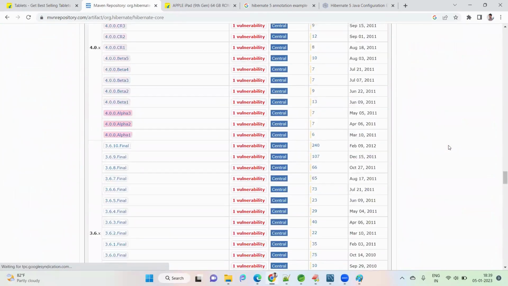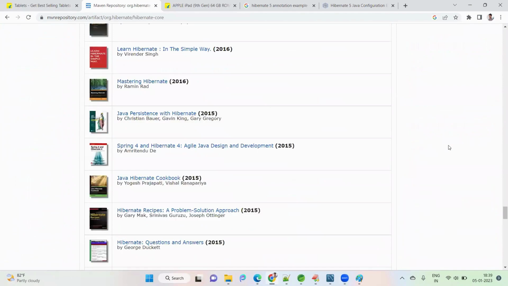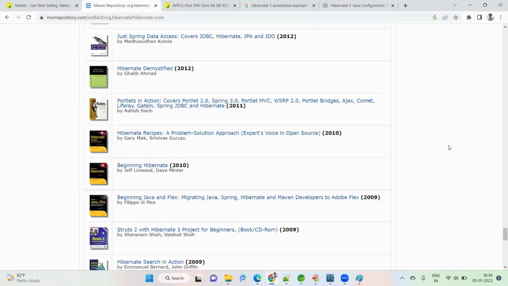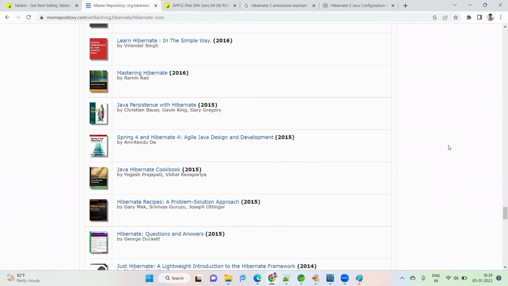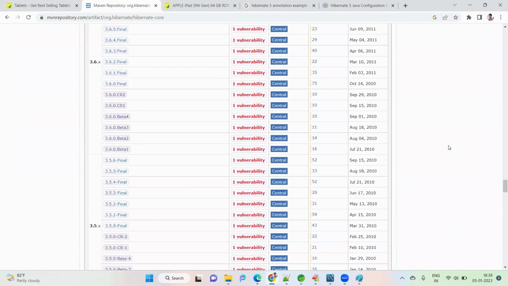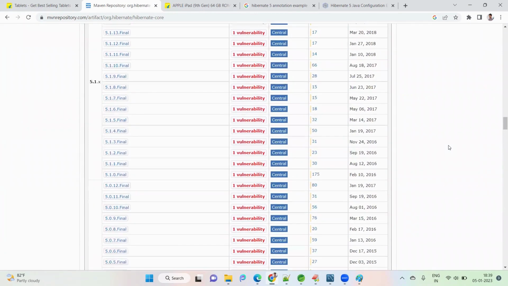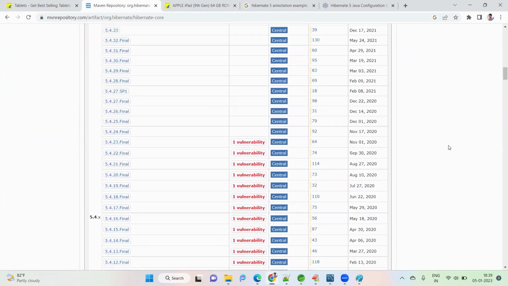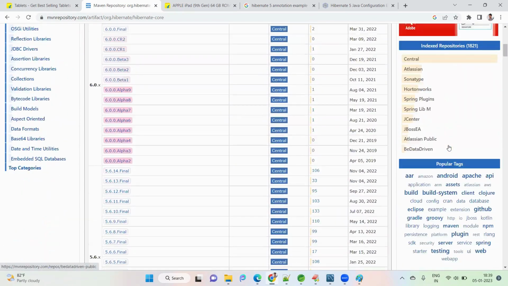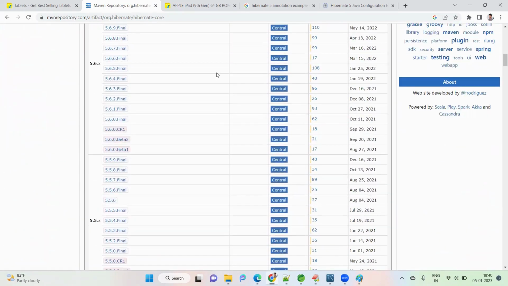See here, from the start, we started with Hibernate 3, and now we have Hibernate 6. This is the latest one. But we'll go for Hibernate 5 version only. The very latest version is not required. There are chances of some issues with the latest Hibernate version. We'll go for Hibernate 5.